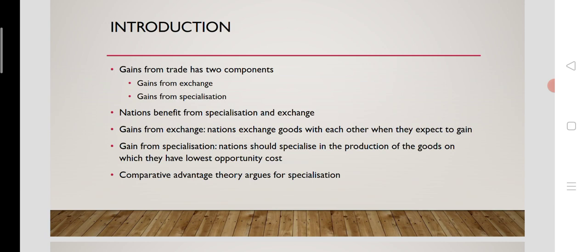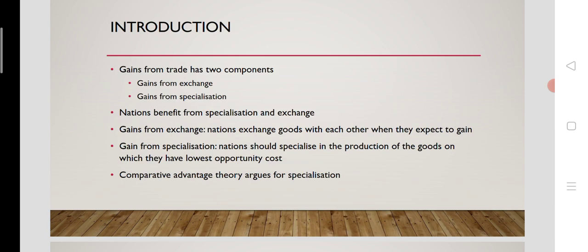Comparative advantage will drive international trade according to the classicals, and economists later on also confirmed the impact of comparative advantage on international trade.